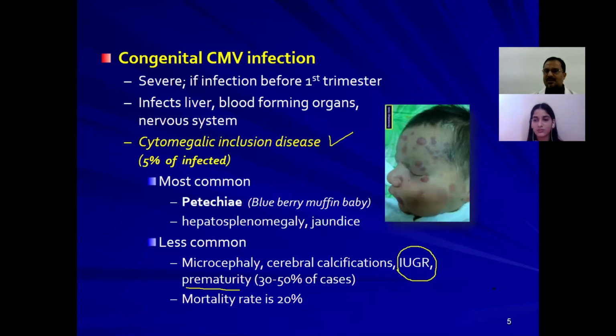This is also something we have to remember. And mortality is around 20%. The mortality rate is around 20% if the cytomegalovirus infects the baby in utero. So this is about congenital cytomegaloviral infection, which is very important, either for 2 marks or short notes questions for you in theory.